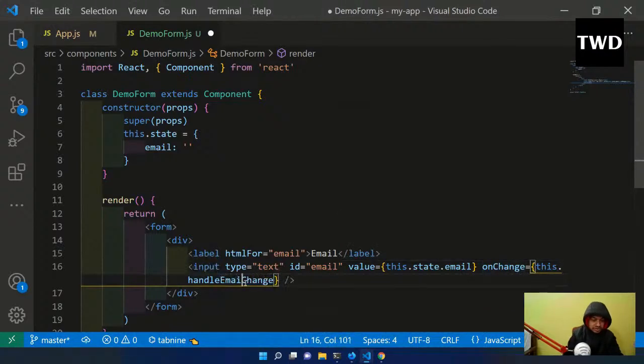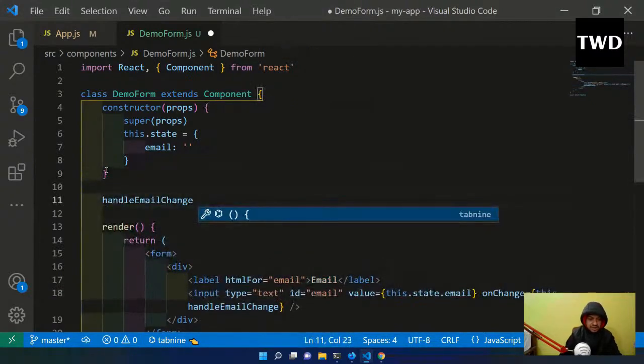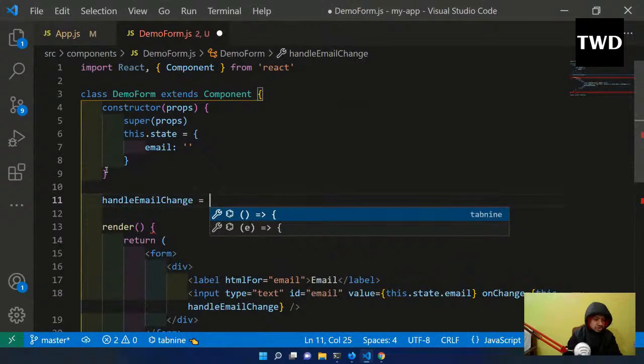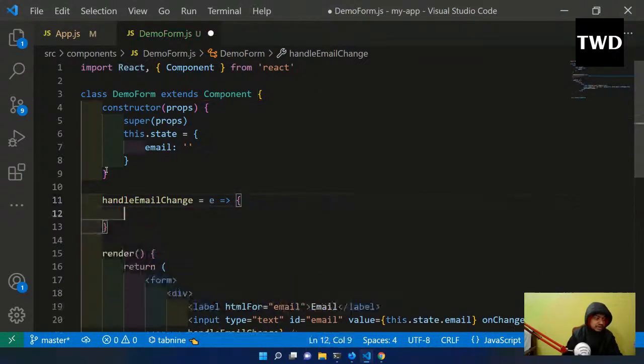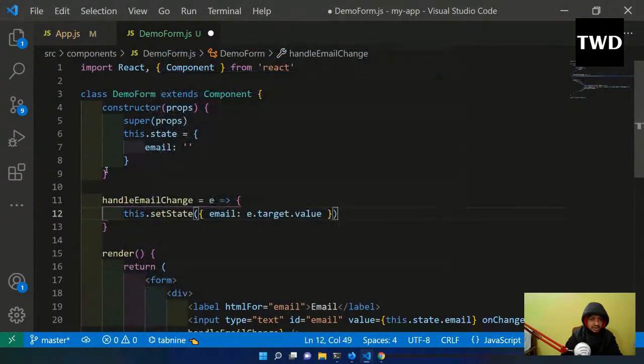Handle change is very generic, so I'll do handle email change. Then I'll come here, handleEmailChange, and this will be an arrow function which will take the event, because we have to use this event. Then this dot setState email is e dot target dot value. E dot target dot value is the thing which will contain whatever we are going to type.